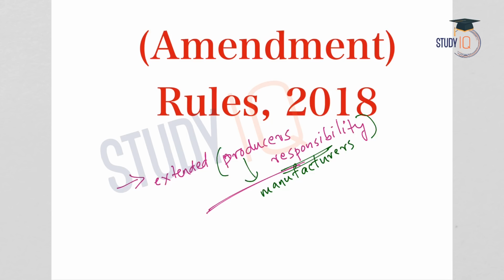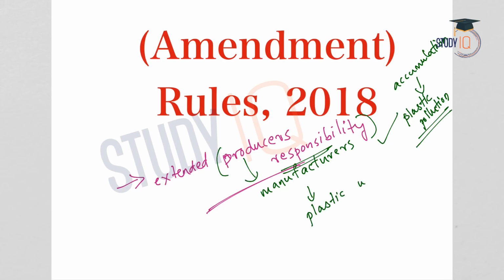Usually what happens is that consumers will purchase plastic products and then after the use they will throw it away, and this will cause the accumulation of plastic, and this accumulation will cause plastic pollution. So in order to avoid such a situation, under the Plastic Waste Management Amendment Rules 2018, the producers are given the responsibility for collecting back the plastic waste. So plastic waste must be collected back by the manufacturers or the retailers. In such a way, the dumping of plastic waste can be avoided.